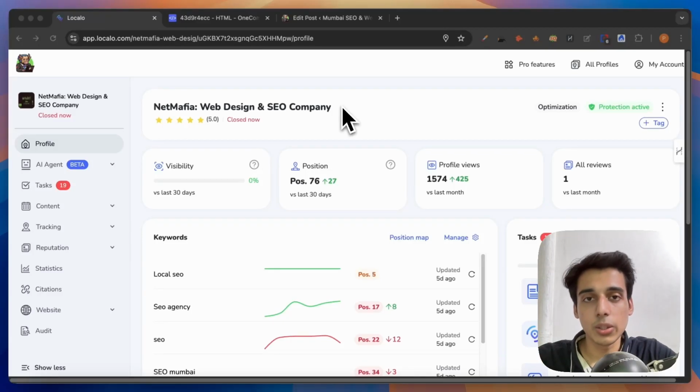4 unique ways so that you can get local SEO clients for your SEO agency.